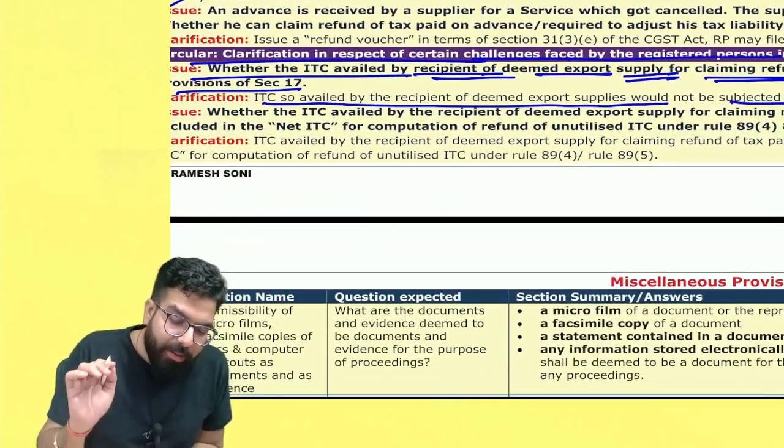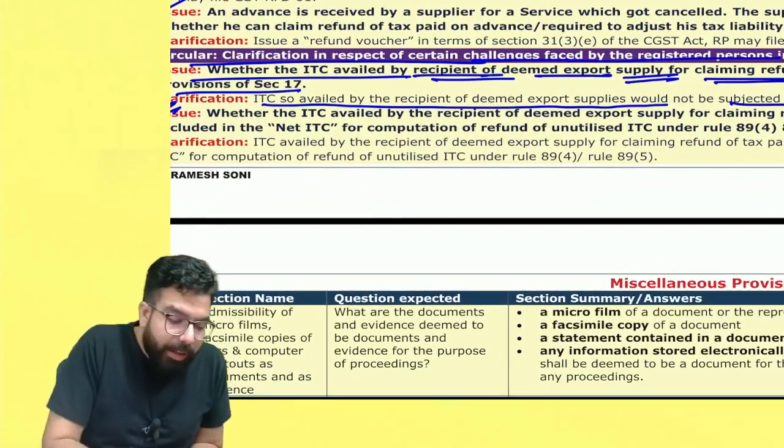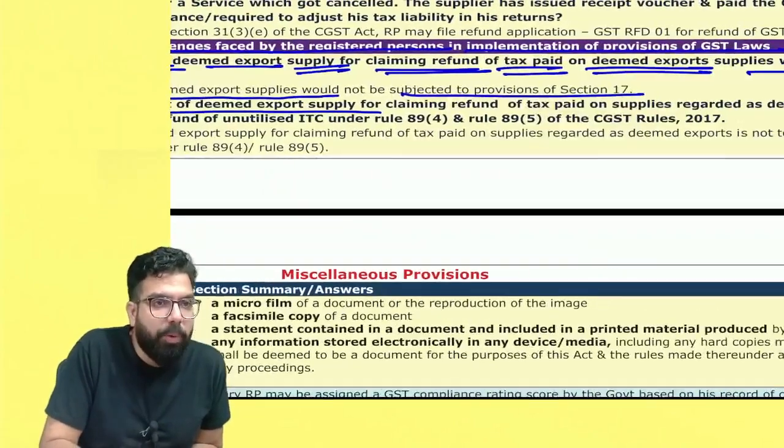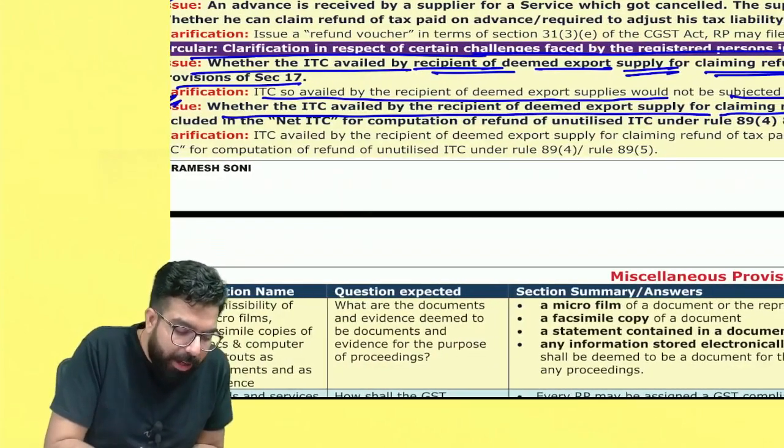Now the next one is whether the ITC availed by the recipient of deemed export supply, for claiming the refund of tax paid on deemed export, is to be included.